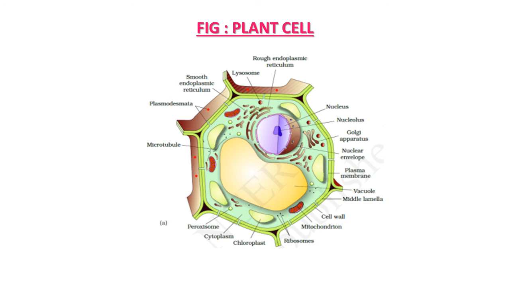So rough endoplasmic reticulum, RER, and smooth endoplasmic reticulum, SER, are present. Golgi apparatus is also present in typical structure. Outermost layer is cell wall, and then the next layer is plasma membrane. Internally located cytoplasm is there which is having the nucleus and well organized membrane bound structure.